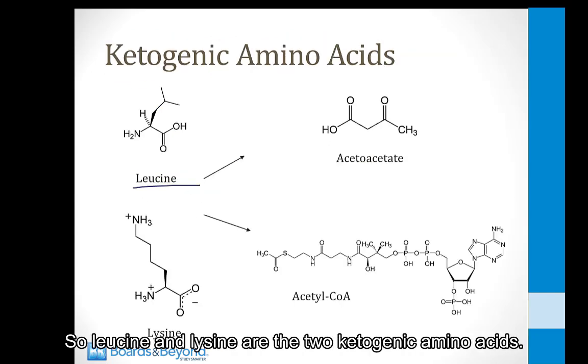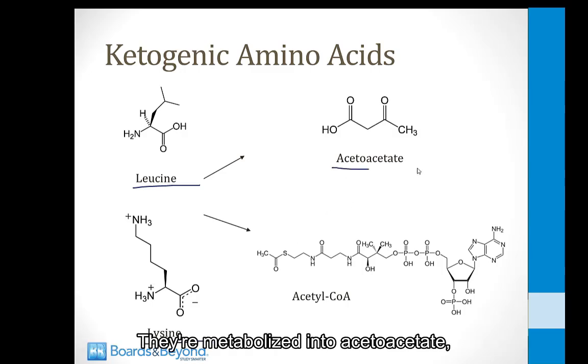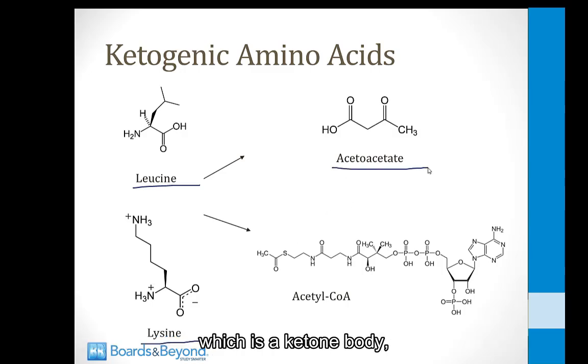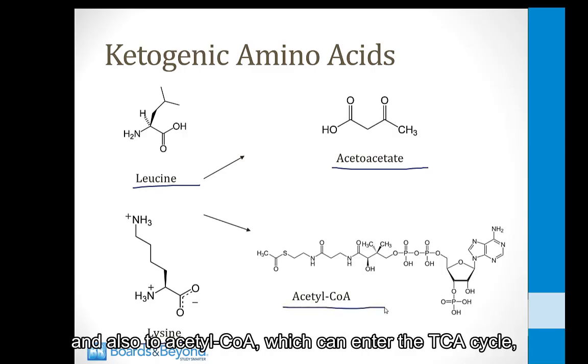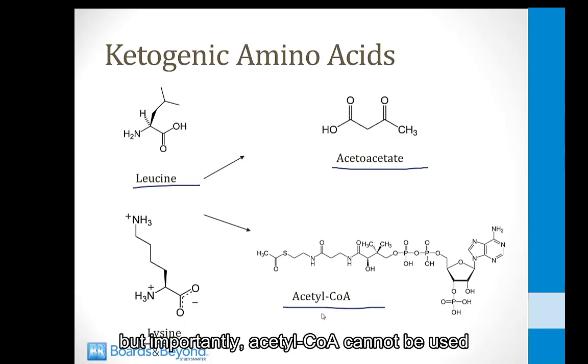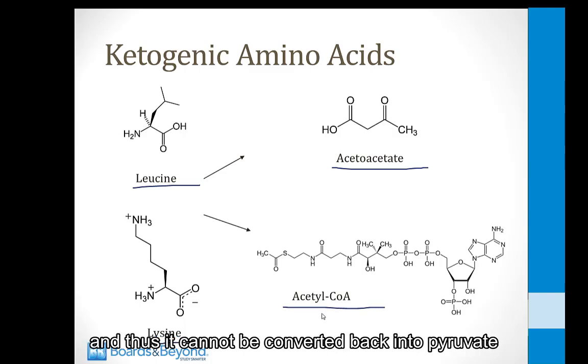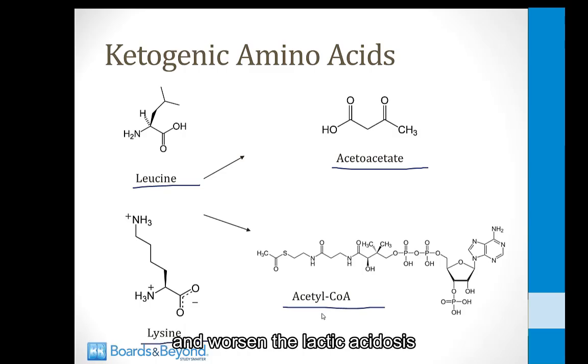So leucine and lysine are the two ketogenic amino acids. They are metabolized into acetoacetate, which is a ketone body, and also to acetyl-CoA, which can enter the TCA cycle. But importantly, acetyl-CoA cannot be used for gluconeogenesis, and thus it cannot be converted back into pyruvate and worsen the lactic acidosis in babies with this condition.